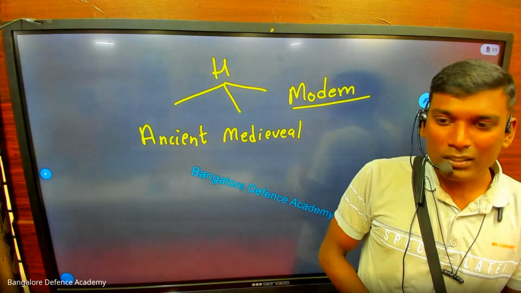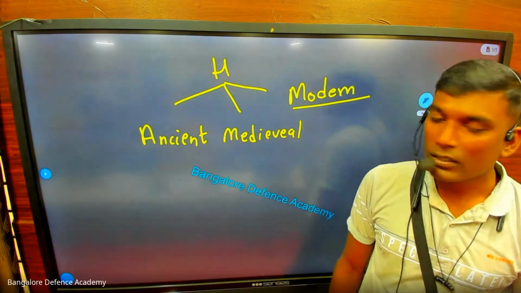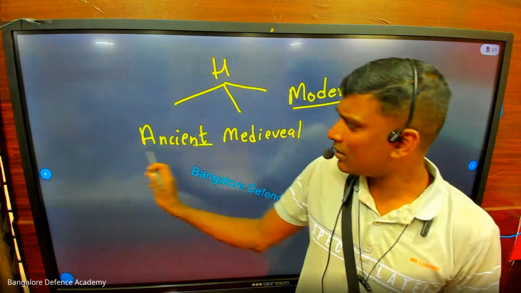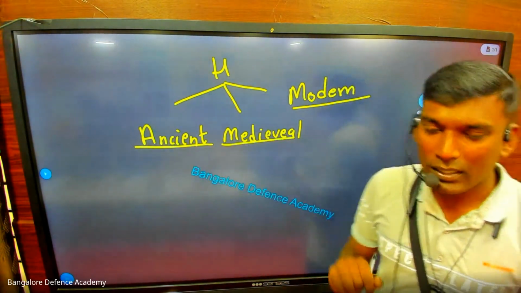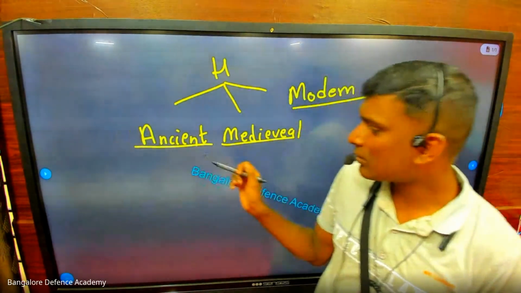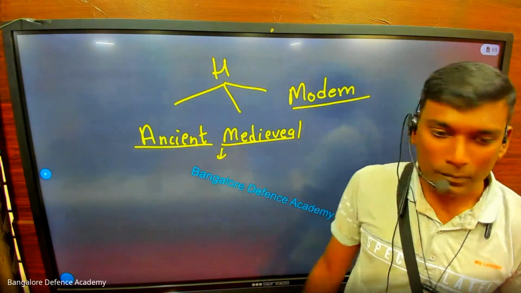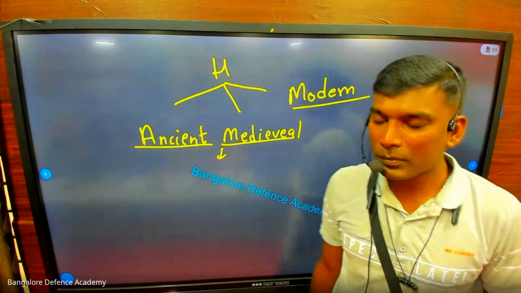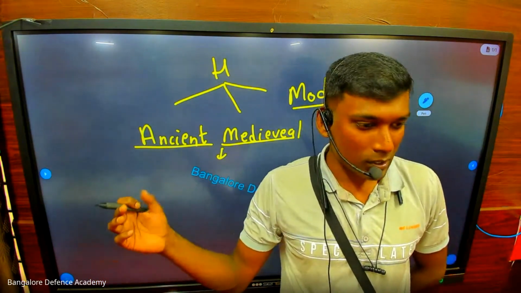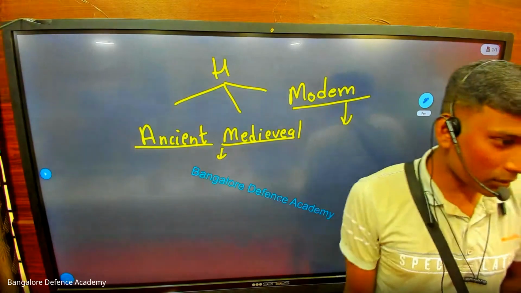In ancient history, have you heard of a king called Ashoka? Chandragupta Maurya, right? Then we have Chera, Chola, Pandyas, then Krishna Devaraya. So many people are there, right? So that is ancient history. Then have you heard about kings like Akbar or Aurangzeb, Birbal? All those kings, when I talk about an Islamic king, a Muslim king, they all come under medieval history. Then you might have heard of people like Raja Ram Mohan Roy, Bhagat Singh, Subhash Chandra Bose, Mahatma Gandhi. They all come under modern history.